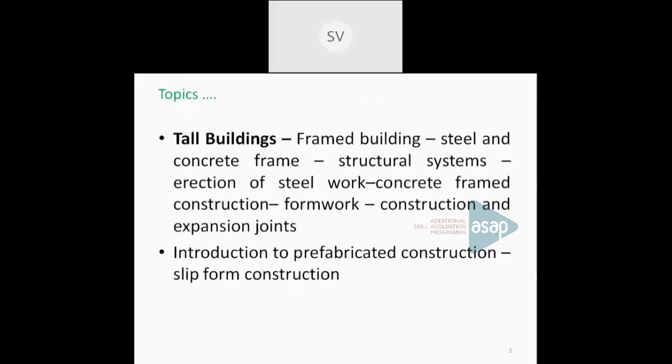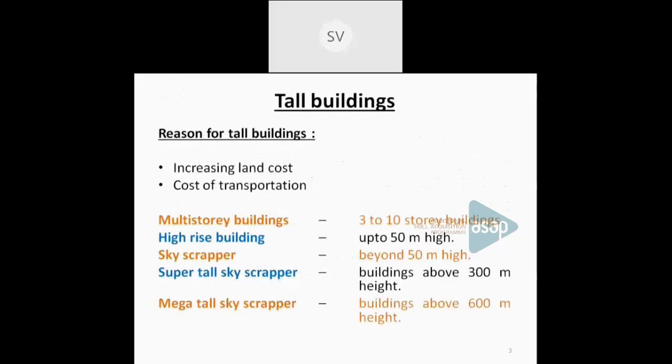Okay. So before we go into the details of a framed building, what do you mean by a tall building? We always see tall buildings. A tall building can be a multi-story building, a high-rise building, or a skyscraper. So how can you differentiate? Or before that, what is the main reason why we are going for tall buildings? Instead of expanding horizontally, why is construction going towards tall?